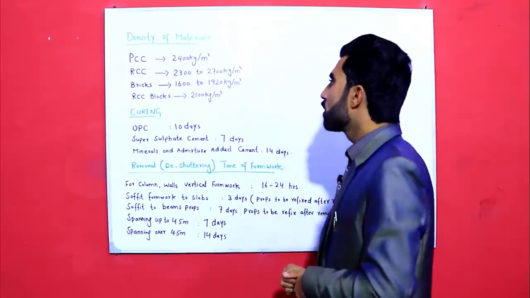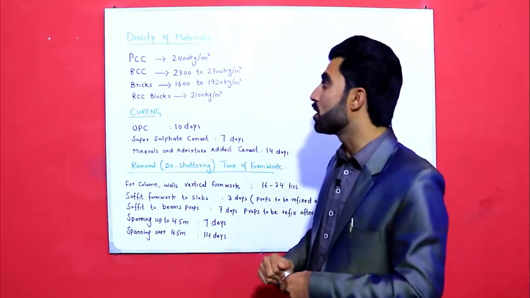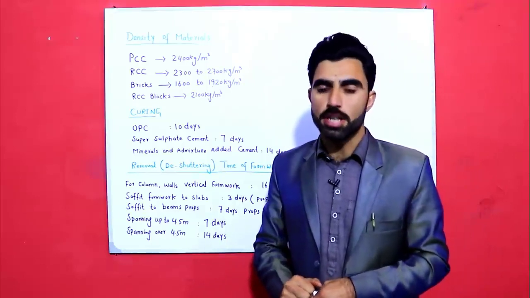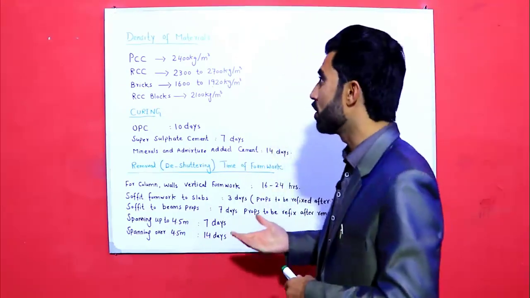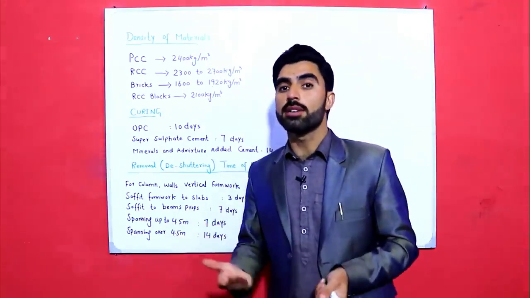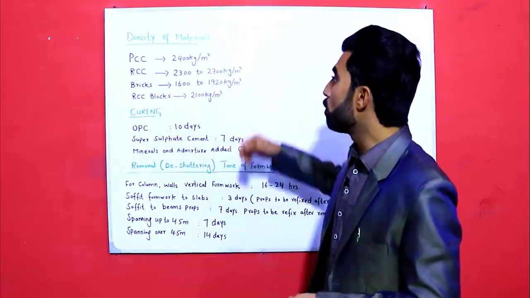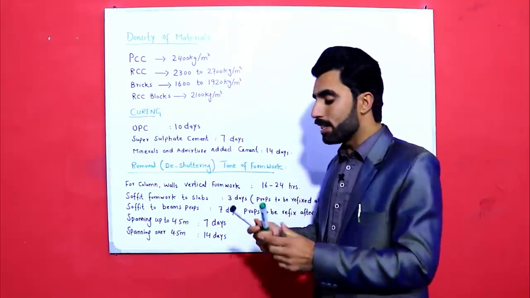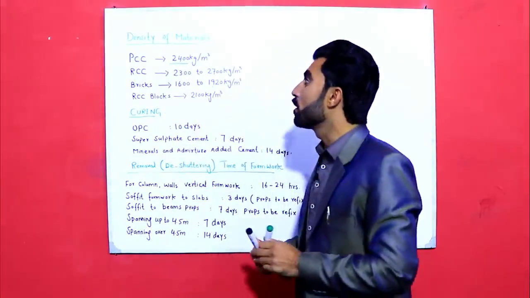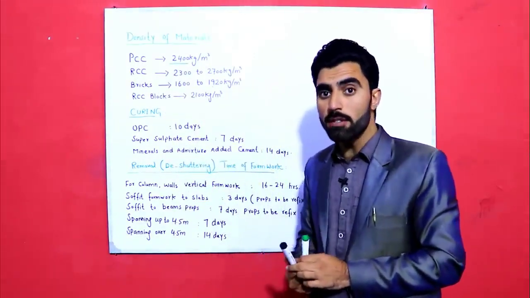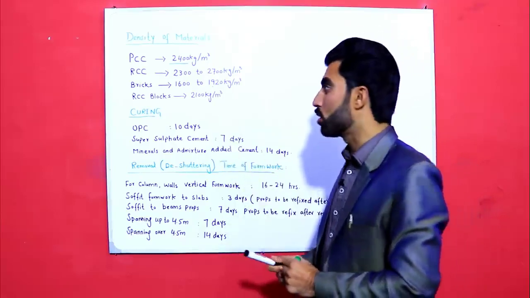Let's start guys. The first one is PCC. What is the density of PCC? Means weight of PCC, plain cement concrete. Many students ask on site from site engineer, sir, what is the weight of PCC or RCC, brickwork and RCC blocks, etc. So for PCC, plain cement concrete, density is 2400 kg per meter cube. This is density of PCC. Okay, this is standard data which I am discussing in this video.